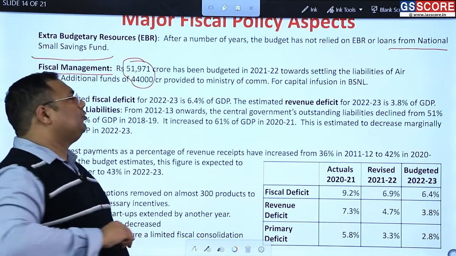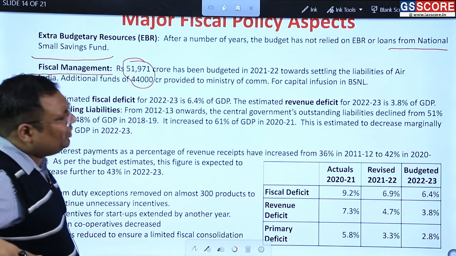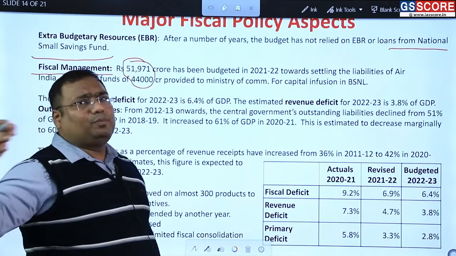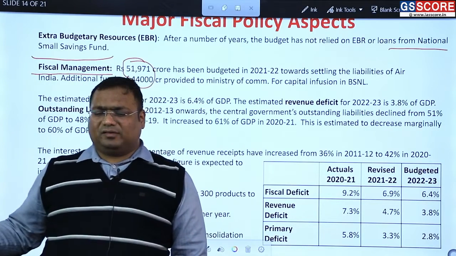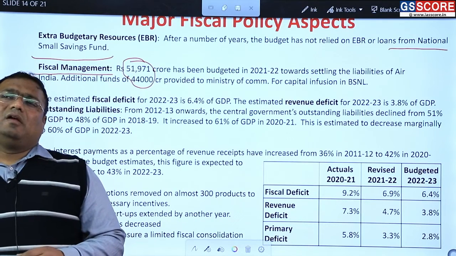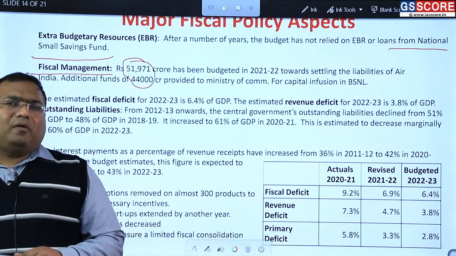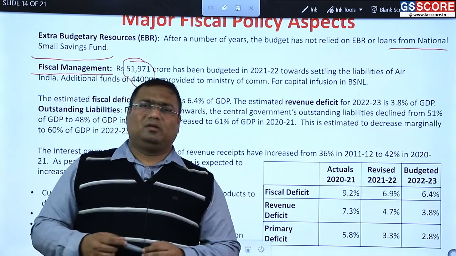This is what sick PSUs can do for you. Yet there are people who always argue that PSUs should not be sold. Frankly, I'm not saying that we should sell our assets, but if those assets are significantly loss making, if no government in power has been able to revive them for the last 20 years, then you can't do anything.